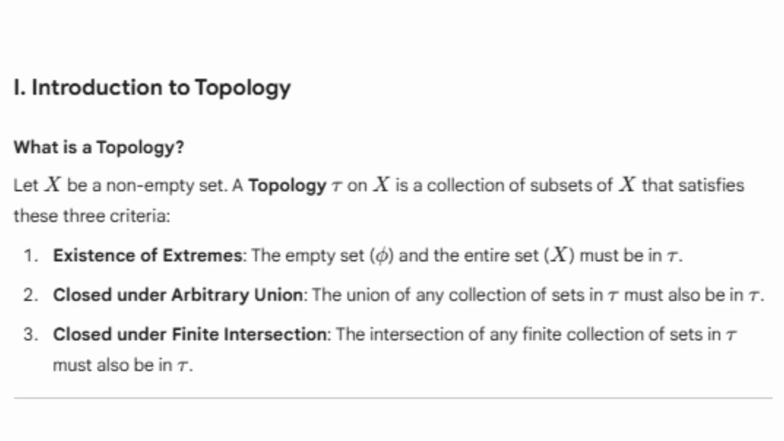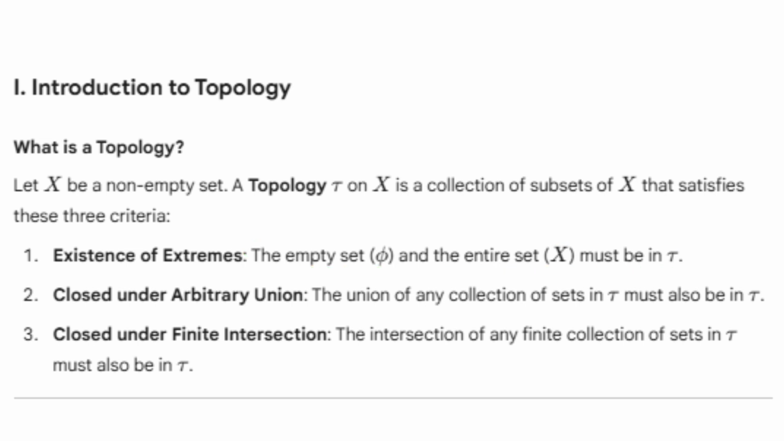What is a topology? Let's take a non-empty set X. Then a topology tau on X is a collection of subsets of X that satisfies these three criteria. Criteria number one: X, which is now the non-empty set, and the empty set are members of tau.